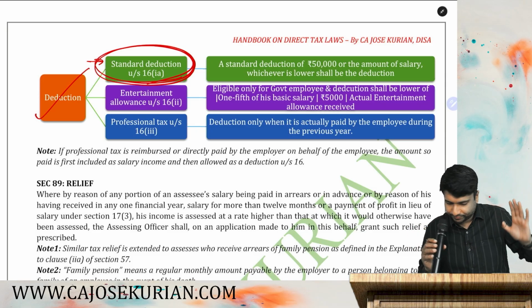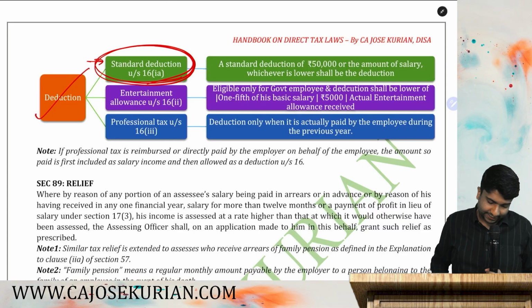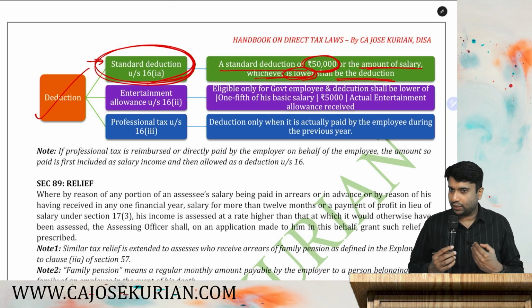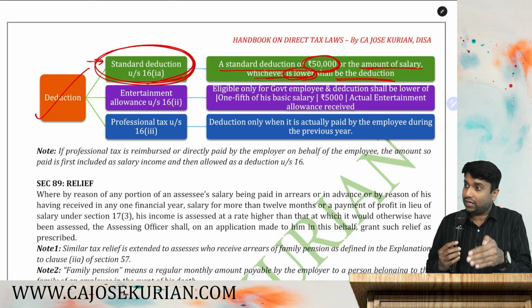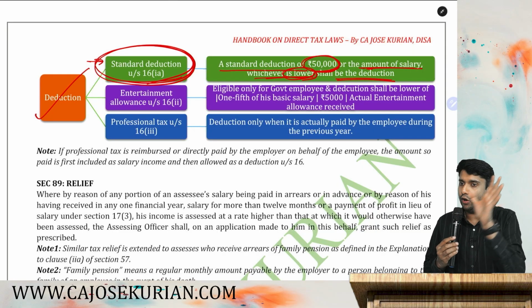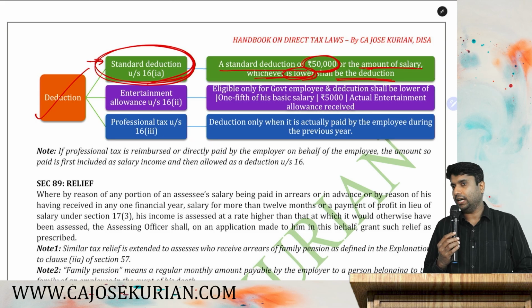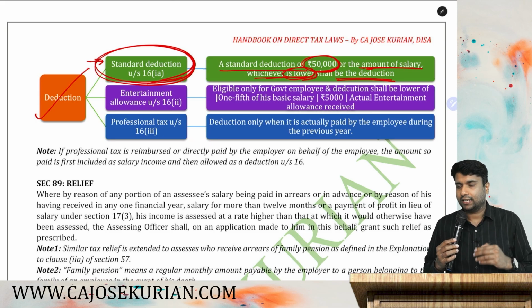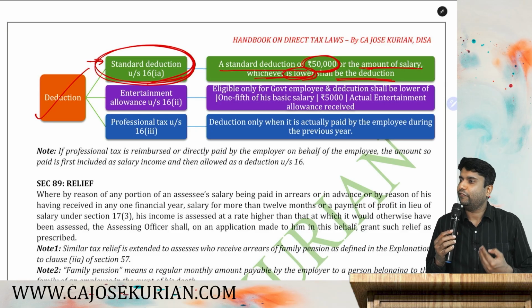Are you with me? Now, how much is the standard deduction? Rupees 50,000 or the amount of salary, whichever is lower, shall be the deduction. Simply it means every person can claim a standard deduction of rupees 50,000.